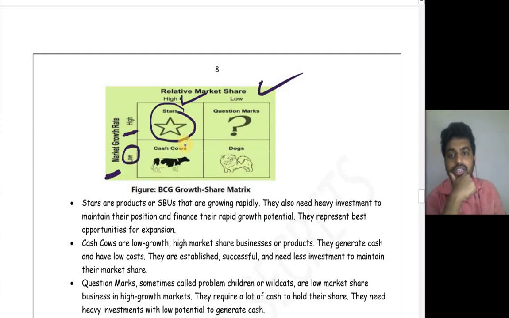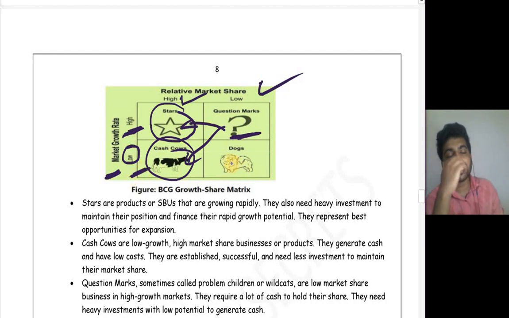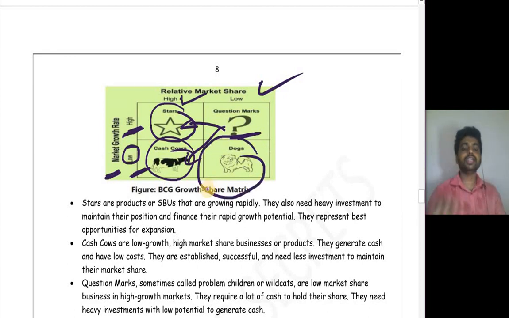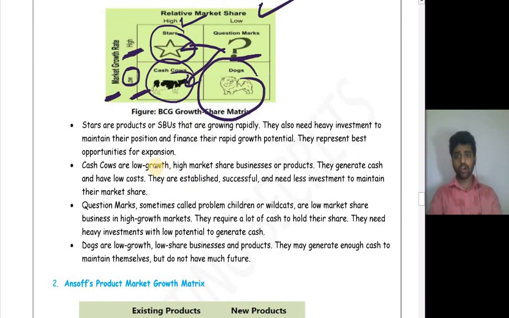Market growth rate is low but market share is high, we call it cash cow. Market growth rate is high but your market share is low, we call it question mark, because you can convert it to a star or you can convert it into a cash cow. Your market growth rate is low and your market share is also low, you do not have much significance in the market. Those are called dogs. Okay, let's see. Stars are a product or SKU that are growing rapidly.